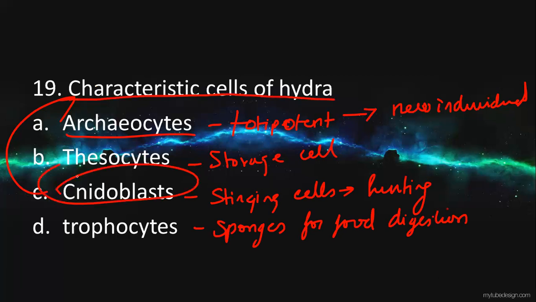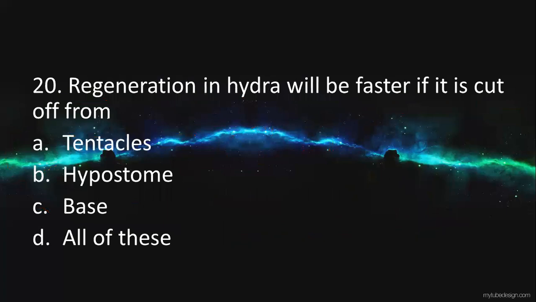The questions may also ask which of the following cells has a totipotent character, then it is archaeocytes. Which cell acts as a storage cell, then it is chesocytes. So it's not for time pass, we are studying everything on a current basis. Next one: regeneration in hydra will be faster if it is cut off from.